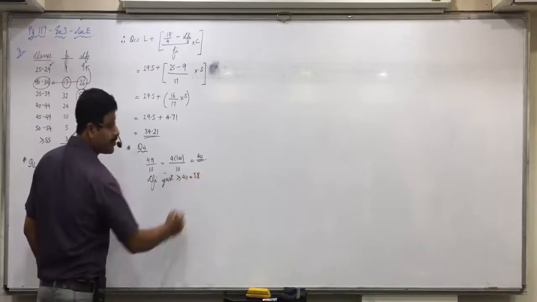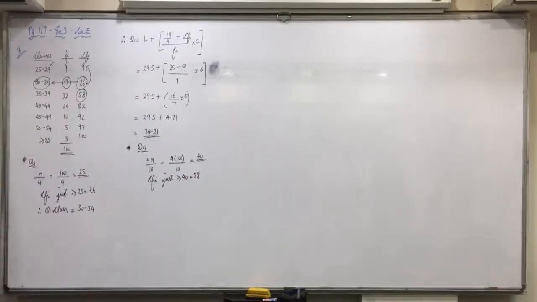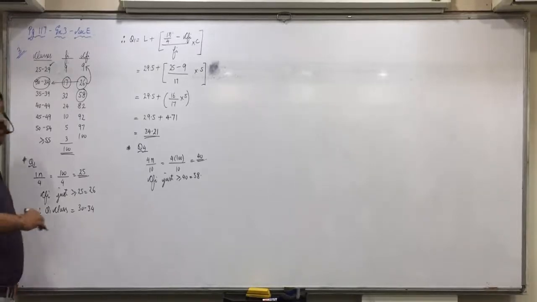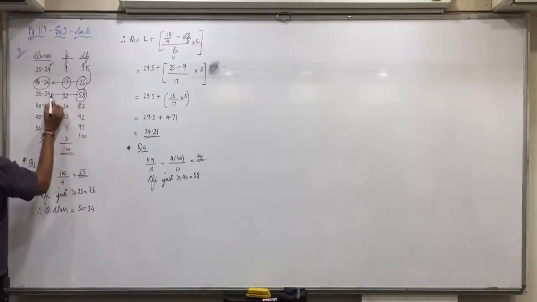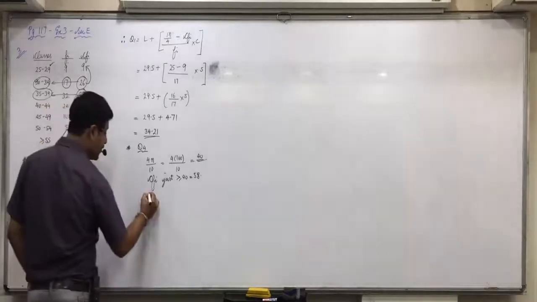Prince. After that, class, with CFI we got just greater than or equal to 40. 35 to 39. Yes, against 58 the class will be 35 to 39.